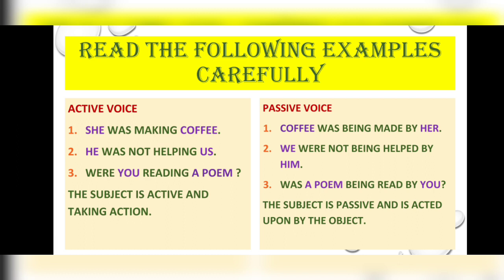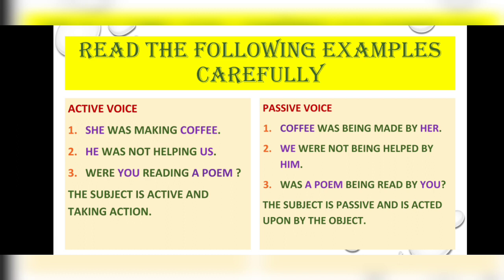If it is a positive, affirmative sentence like the first example, then was being third form, and if it is a negative sentence, was or were not being third form. And if the helping verb was or were is in the beginning in the active voice, you are to keep it in the beginning in the passive voice also. The changes will take place after that. Means "you" went to the end of the sentence, whereas "poem" came to the forefront in the third example.